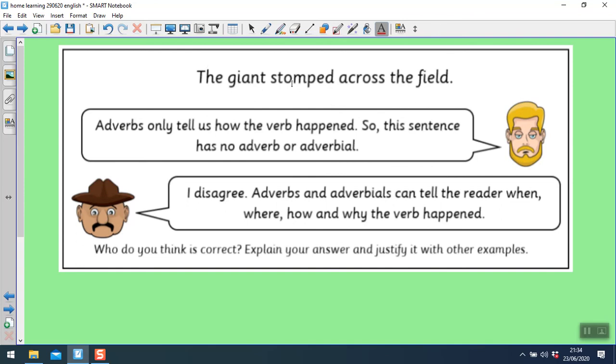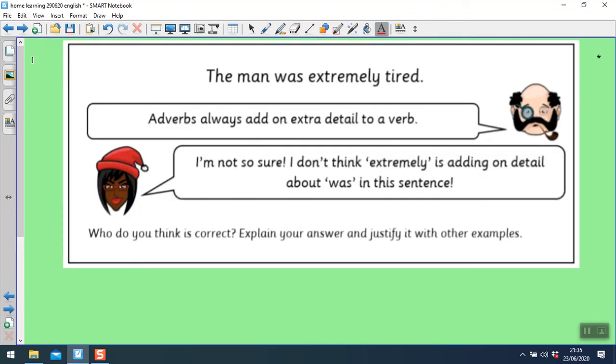So stomped is your verb. The adverbial is across the field. It tells us where something happened. Other examples of adverbials include in the morning, every day, on Friday, quickly, over the bridge, lots and lots of different ideas. This is your last activity for the day.